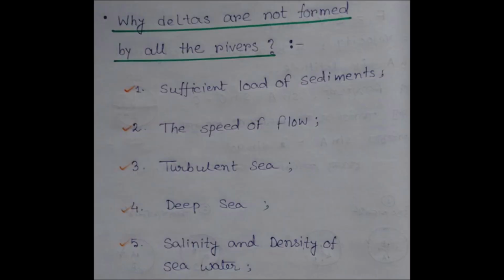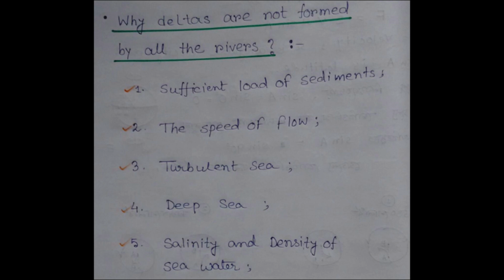Now I am discussing a topic: why are deltas not formed by all rivers? The Ganga has a delta, the Nile has also a delta, but the Amazon has no delta, though it is a long river.